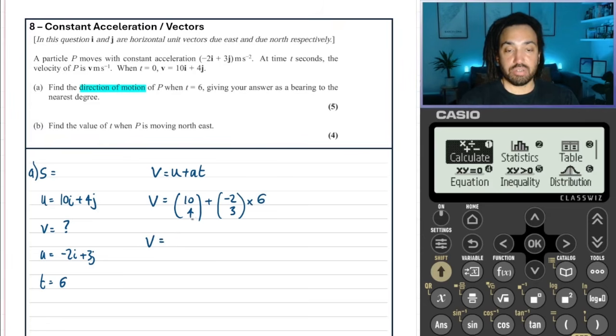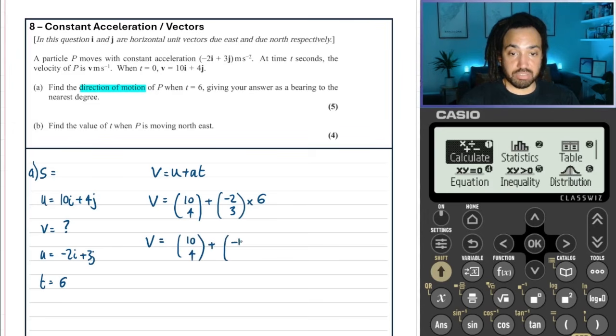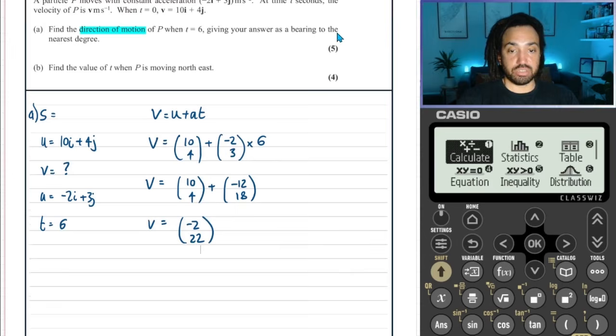Okay, so great. Let's just simplify this so I don't make a mistake, because that gives us minus 12 and that gives us 18. So the velocity therefore is equal to minus 2, and 4 plus 18 is 22. Okay, great. It'd be a good idea just to draw a little sketch of what's happening here.